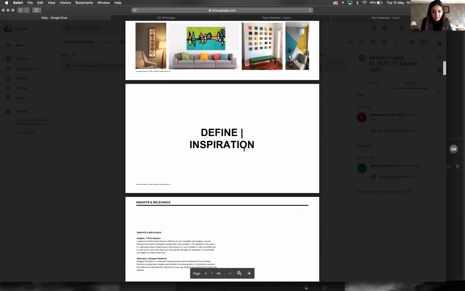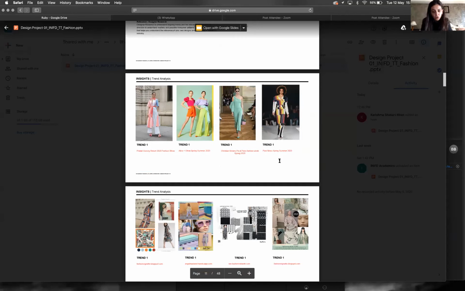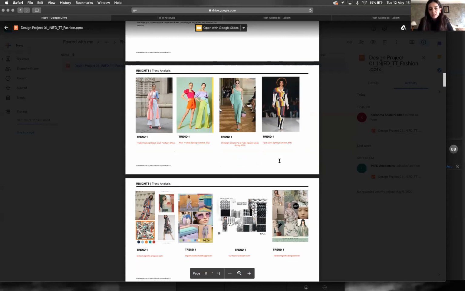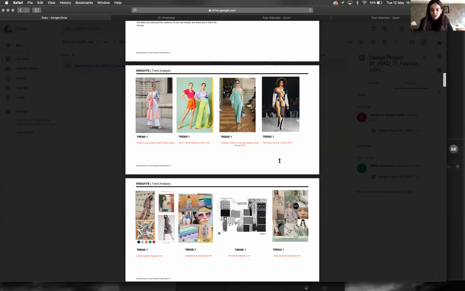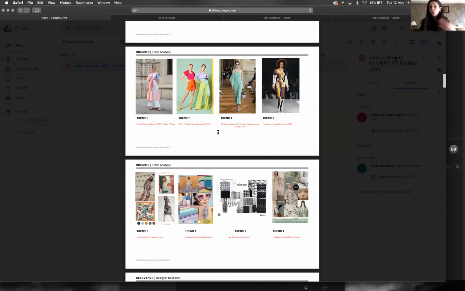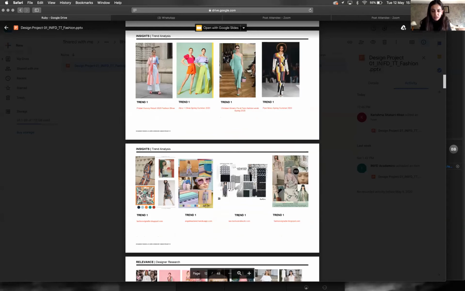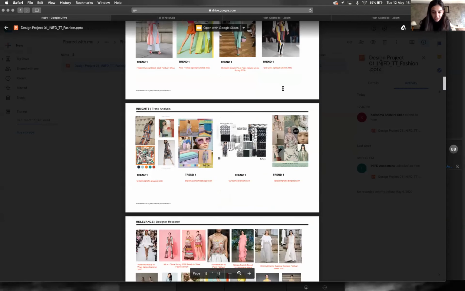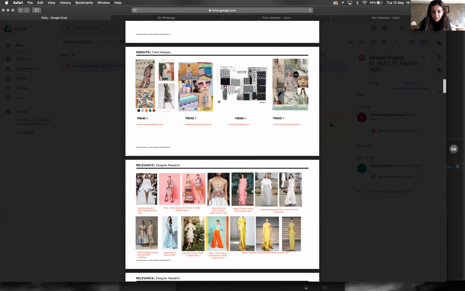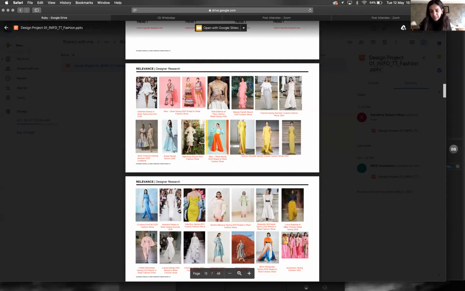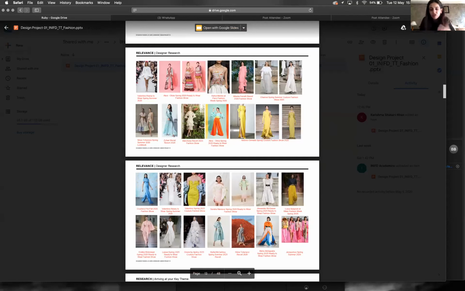And then here you put in a trend analysis, but again the person has not mentioned the kind of trend they're looking at. They've only mentioned the designer's name. So I'd like you to put in the name of the trend that you understand. Like for example, this is color pop. This one could be different kinds of geometric patterns. I'd like you to mention the trend that you're actually looking at. In your designer research also, it kind of makes sense because I can see lots of color happening. I can see frills and flounces, which somehow relate back to it being kind of childlike.